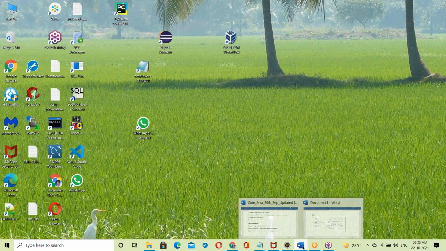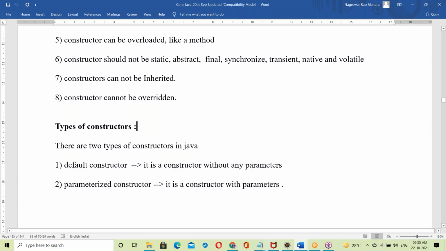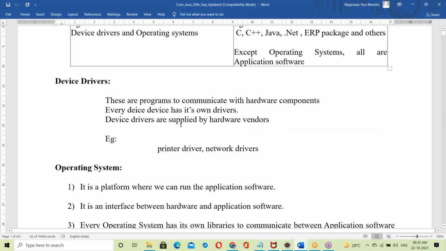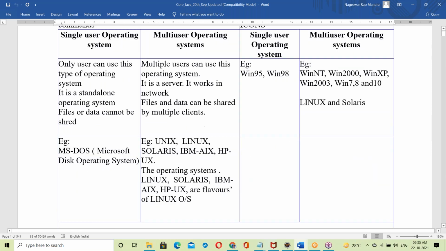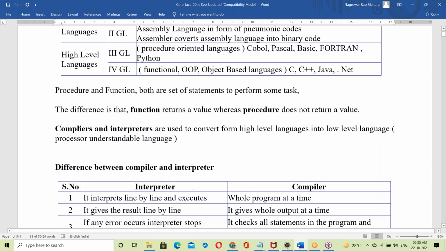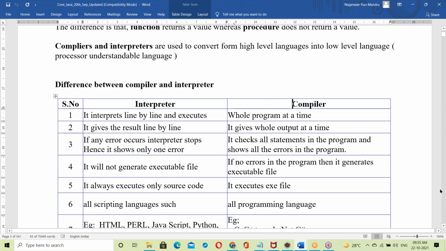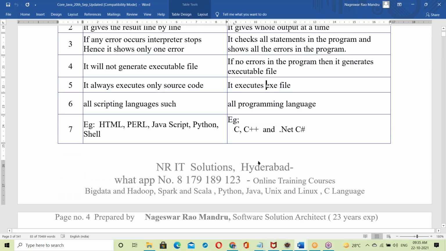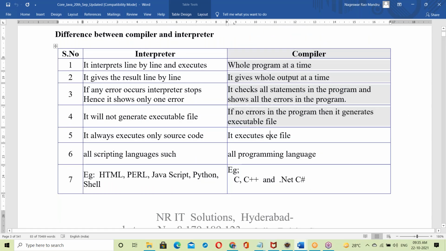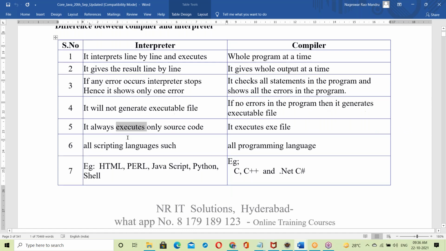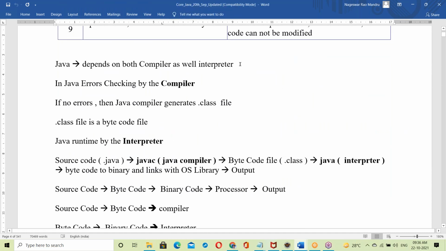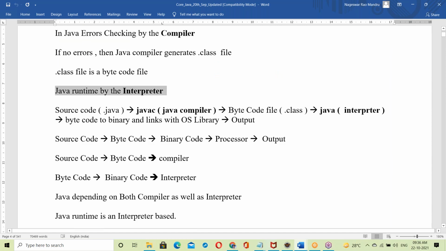So yesterday's class, Java basics were completed. The interpreter and compiler differences were completed. The main difference: a compiler generates an exe file, while interpreter-based languages don't have an exe file. Java depends on both the compiler as well as the interpreter. Java errors are checked by the compiler, and runtime is handled by the interpreter.